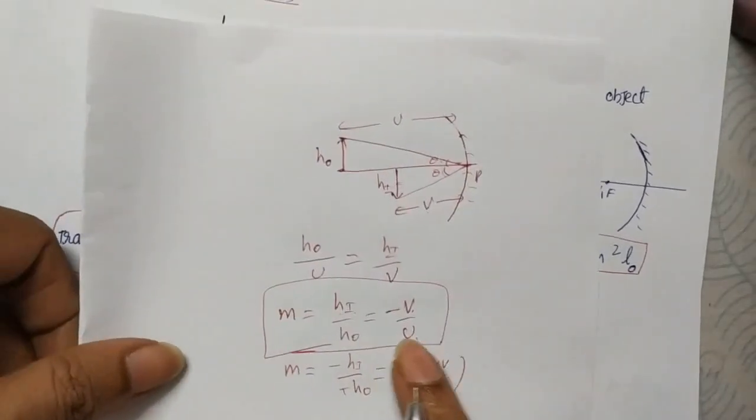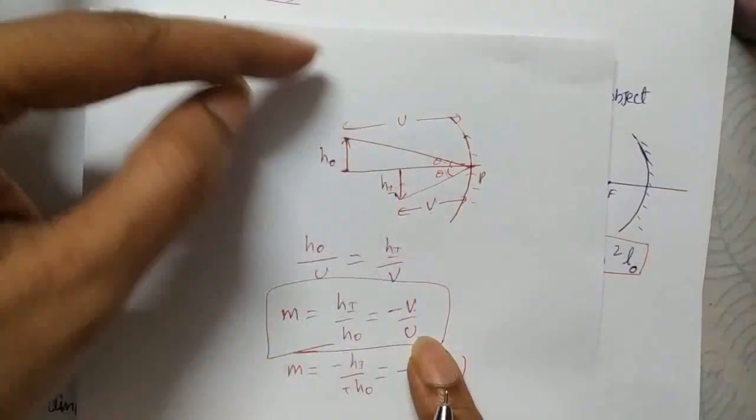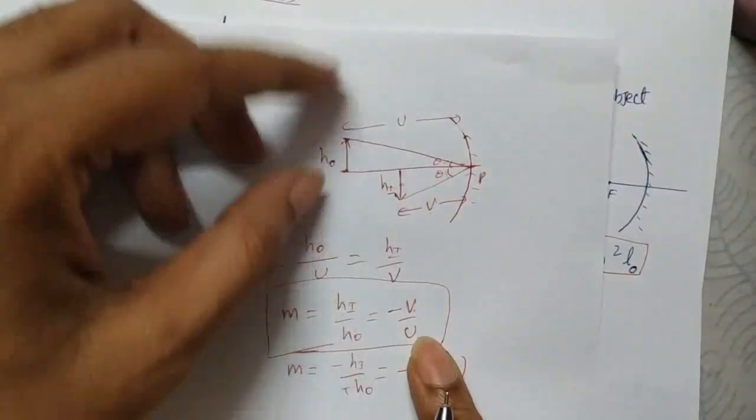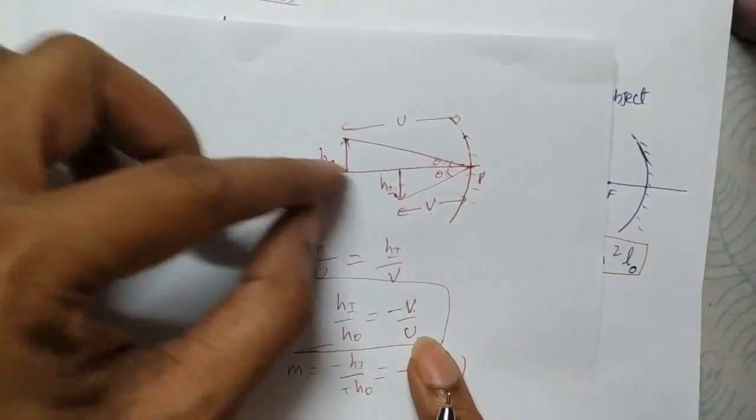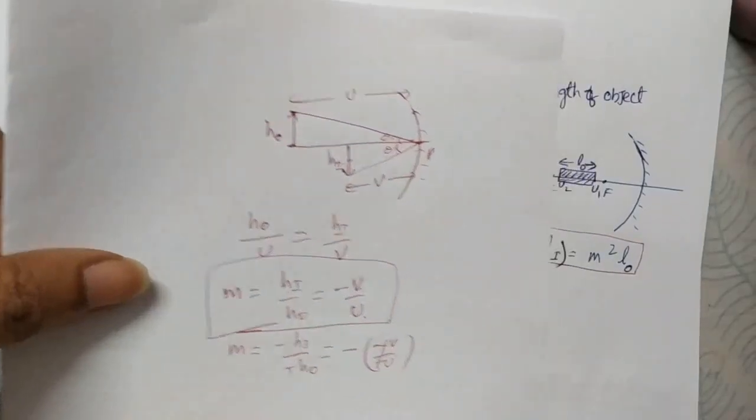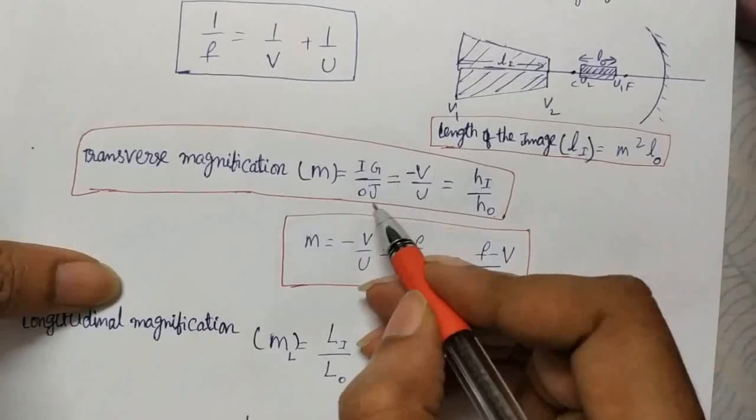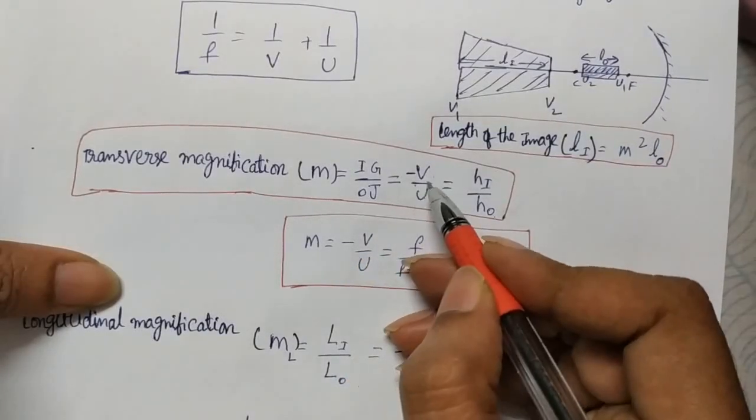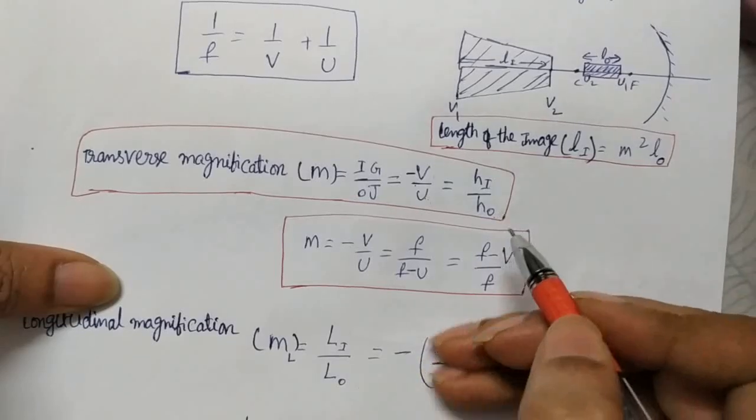This they call transverse magnification. Why? Because transverse means perpendicular to principal axis. So magnification height increases perpendicular to principal axis, that's why transverse magnification they write. So transverse magnification m is equal to height of the image by height of the object, which is equal to minus v by u, or otherwise height of the image by height of the object.